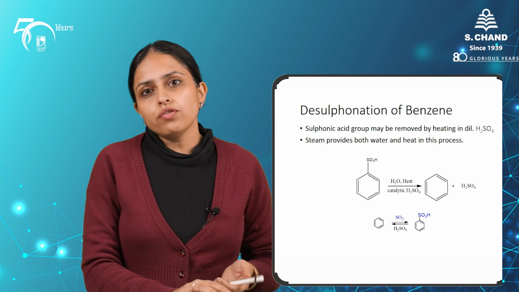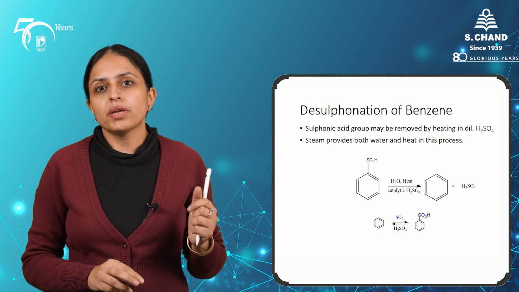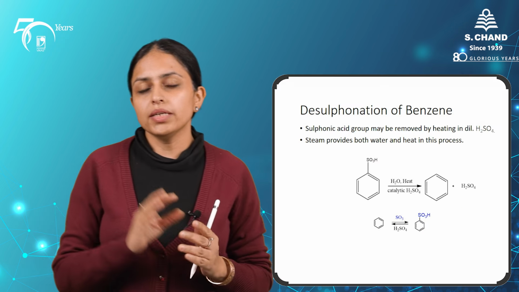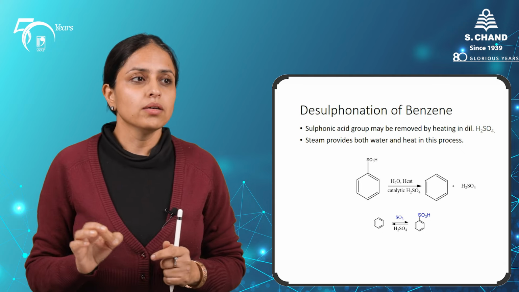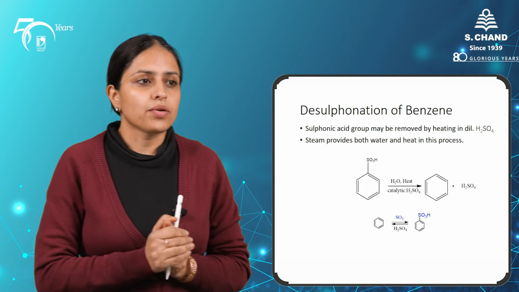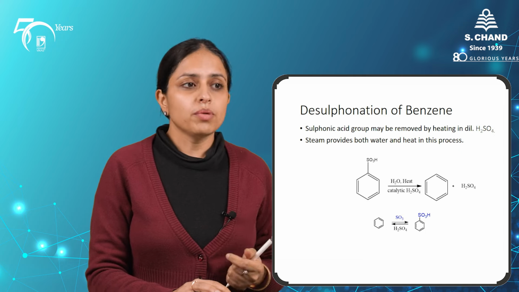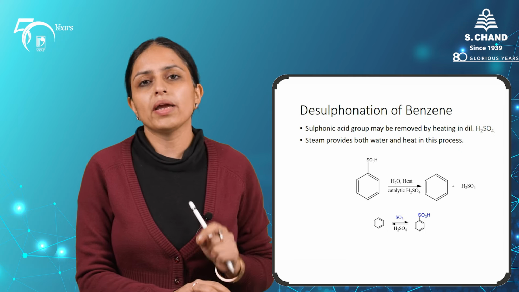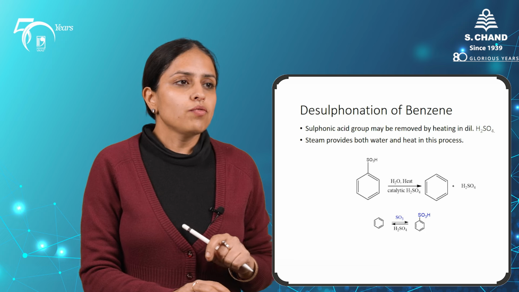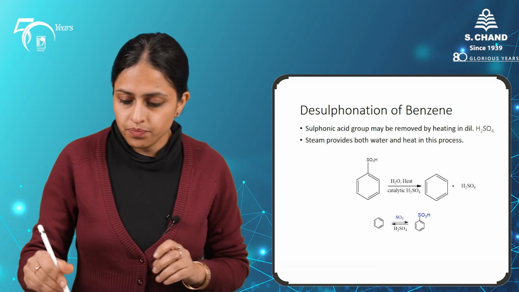And these are of commercial importance because they are used to synthesize detergents also, like alkyl benzene sulfonates are important components of the soap industry, the detergent industry. They are used in the detergents also. And the desulfonation of benzene I initially mentioned while the preparation of aromatic hydrocarbons also, that the desulfonation gives back the benzene ring. So sulfonation is a reversible reaction. So one has to keep this point in mind while synthesizing sulfonated substituted benzene ring.